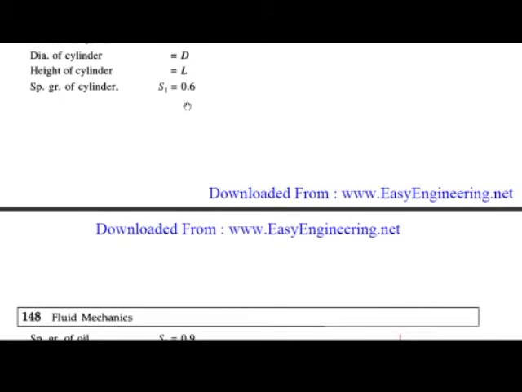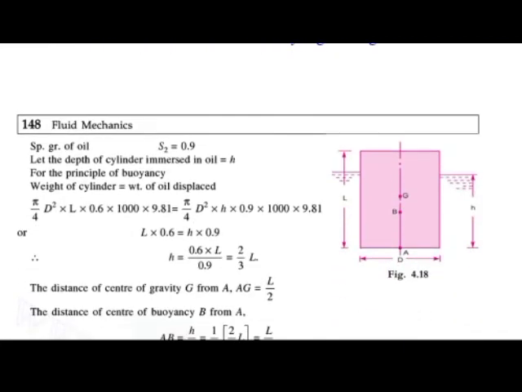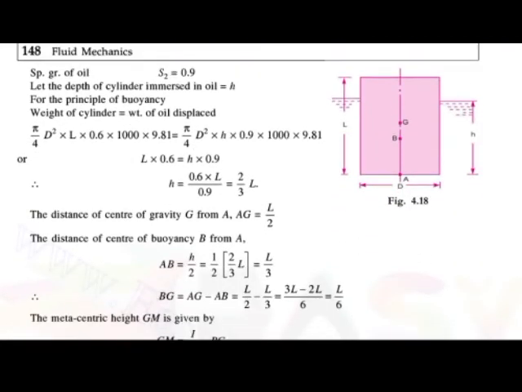So S1 is 0.6, S2 is 0.9. Okay, let the depth of the cylinder immersed in the oil be h. Okay, so here the plan of that cylinder, the depth of the cylinder immersed in the oil is considered as h. Okay, B means the center of the buoyancy, G is the center of gravity.